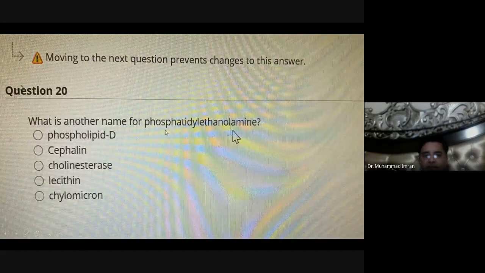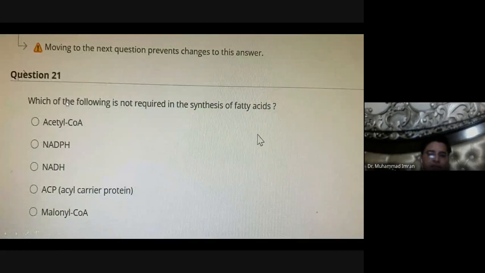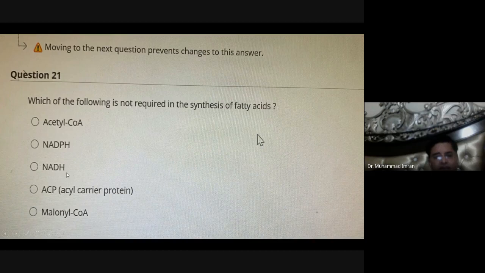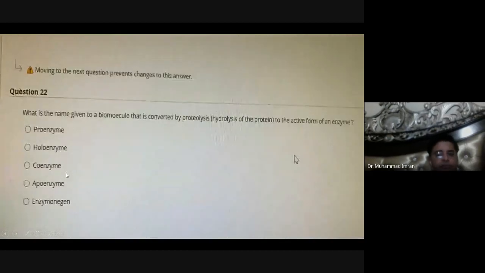What is another name of phosphatidylethanolamine? It is cephalin. Cephalin is known as phosphatidylethanolamine. Which of the following is not required for the synthesis of fatty acid? Acetyl-CoA is required, NADPH is required, ACP is required, malonyl-CoA is required. NADH is not required for fatty acid synthesis.